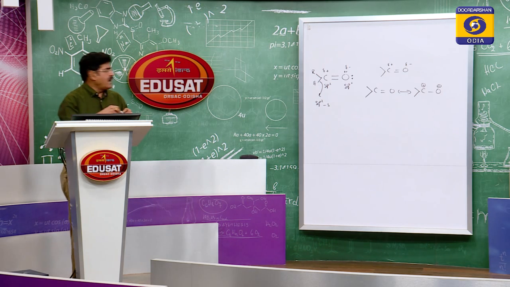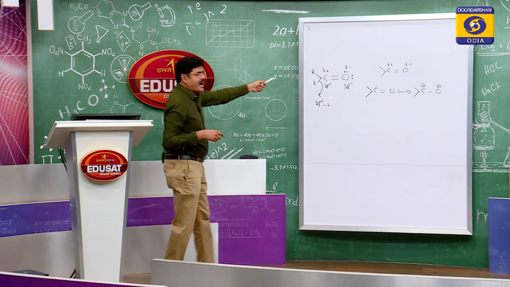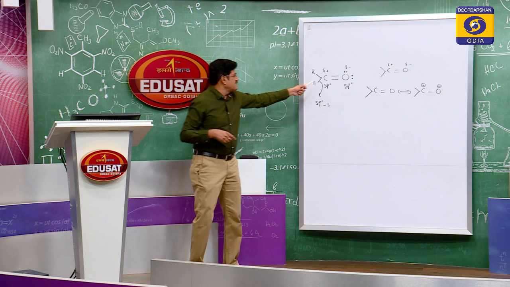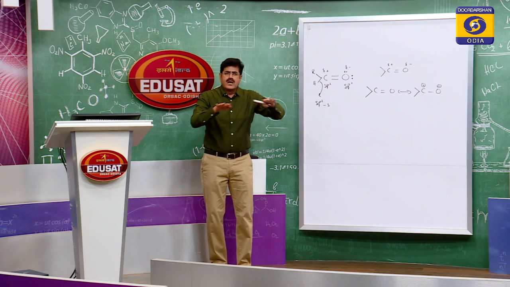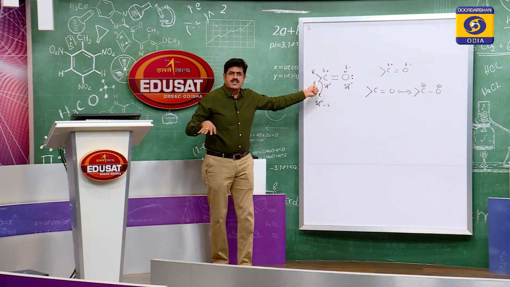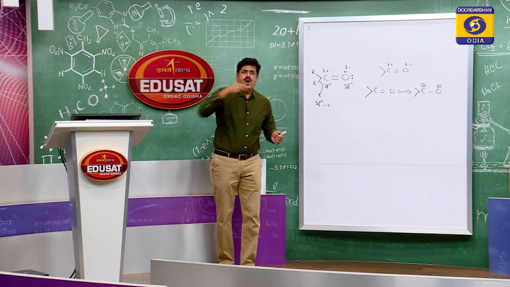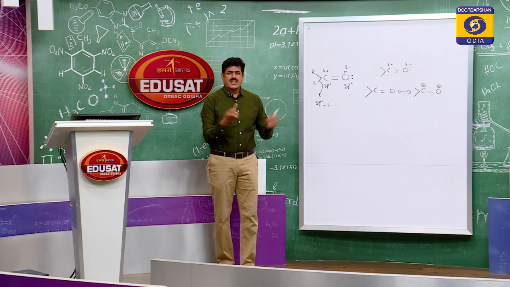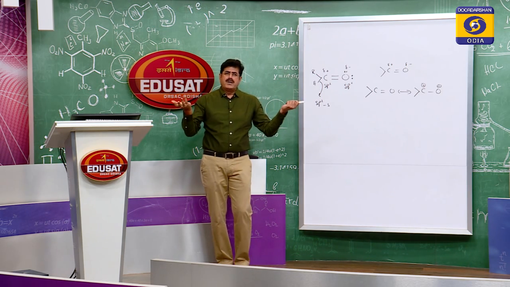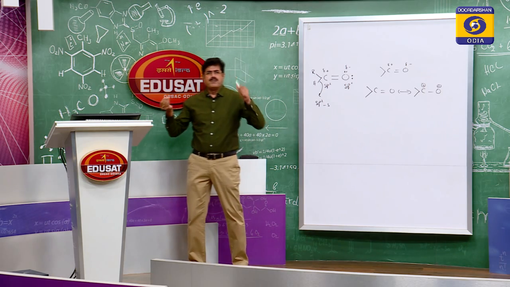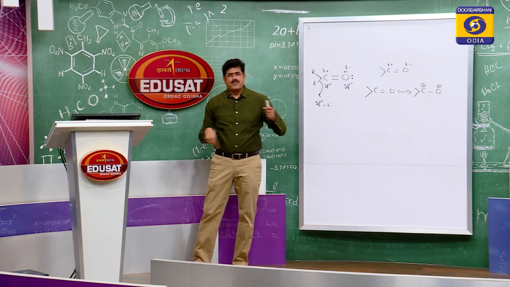You see here, the carbonyl group, I have already told you, it is planar. It is sp2 hybridized. So the alkyl group, hydrogen and oxygen in this case are in the same plane. So the nucleophile can attack the carbonyl carbon either from the top or from the bottom. Okay? So that is why the carbonyl carbon can be attacked by the nucleophile from either end, either from the top or from the bottom.